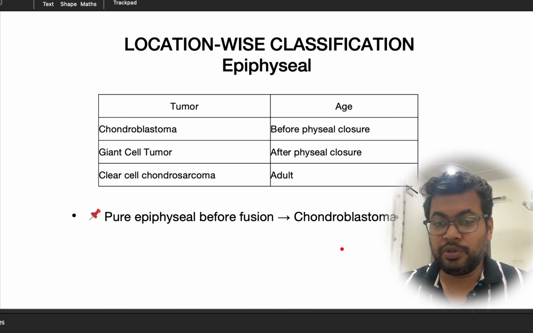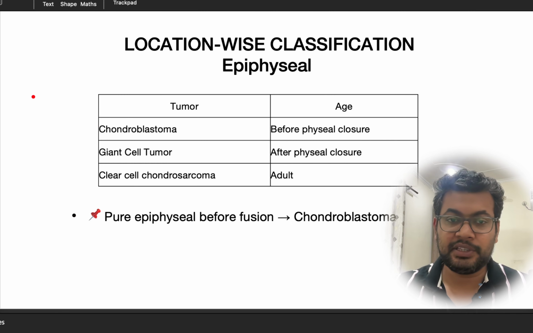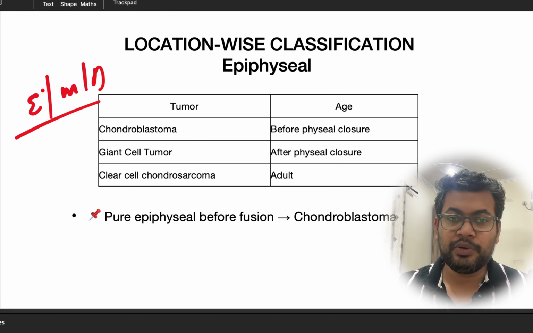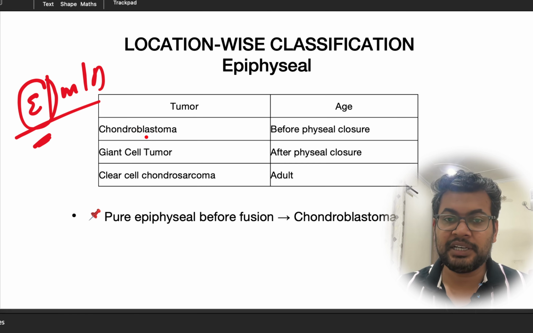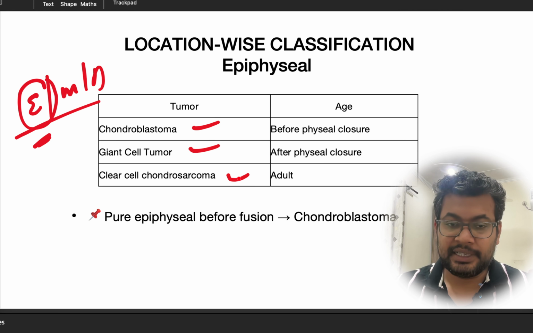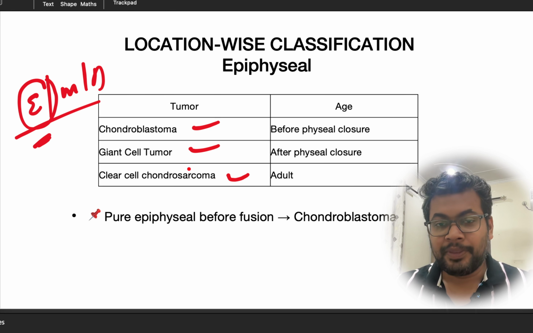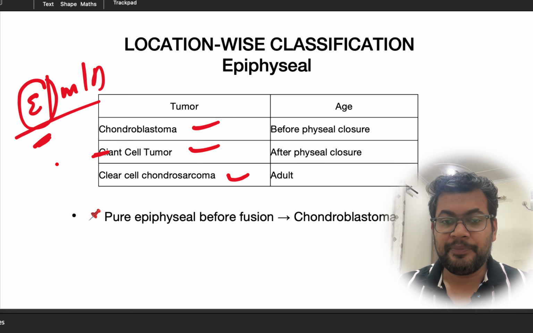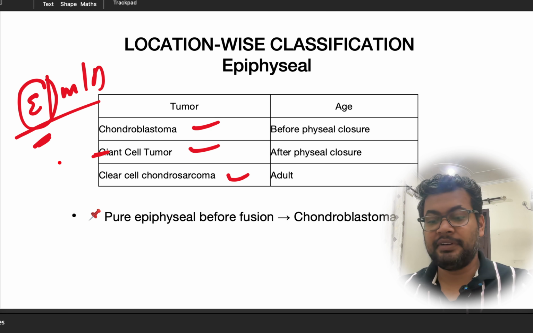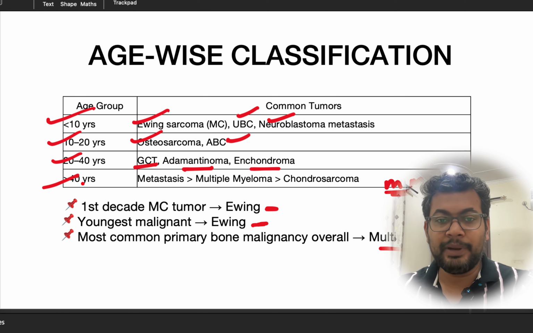Then we should look at the location of the tumor, whether the tumor is epiphyseal, metaphyseal or diaphyseal. Let's look first at the epiphysis. The most common tumors in the epiphysis are chondroblastoma, giant cell tumor and clear cell chondrosarcoma. Now we know that the giant cell tumor is after the age... What was the age of the giant cell tumor? So we go back to the previous slide. It was 20 to 40 years.